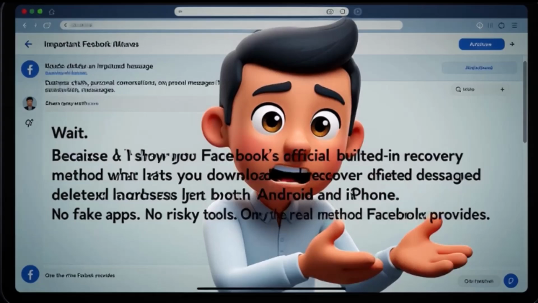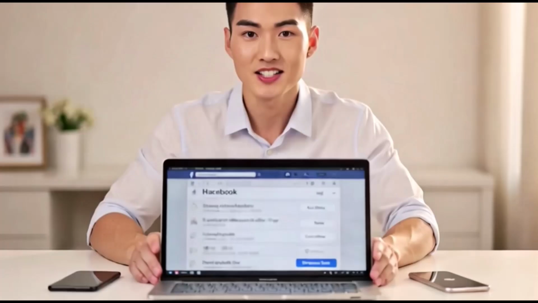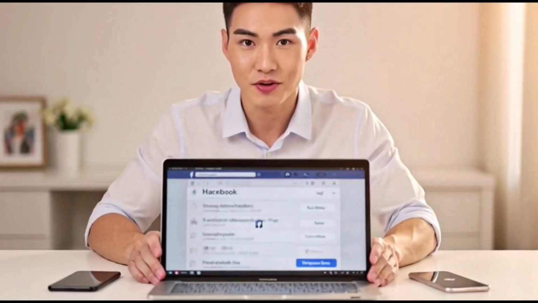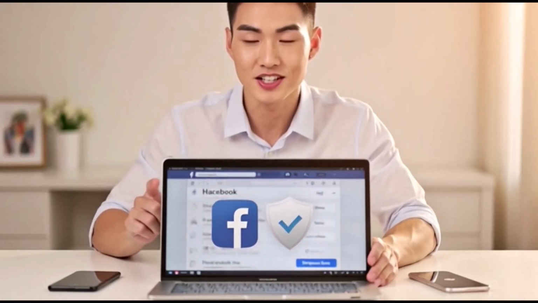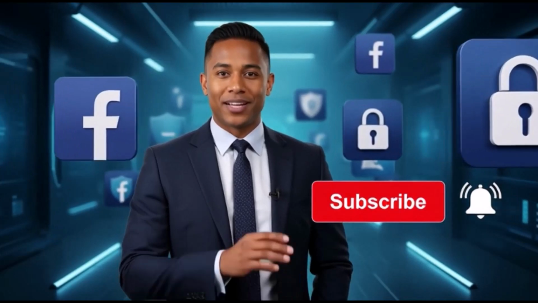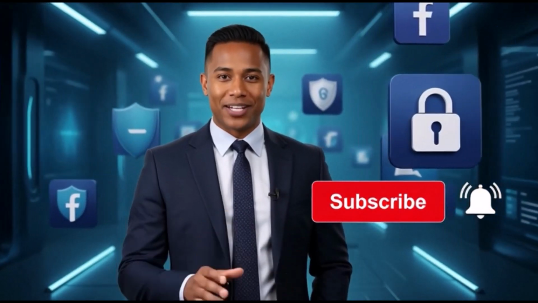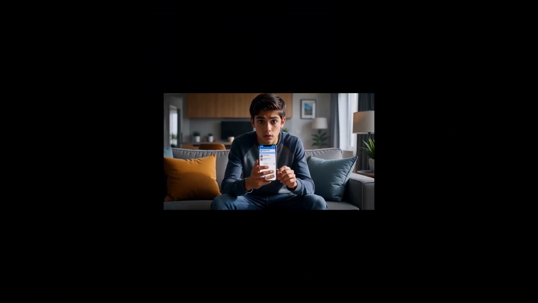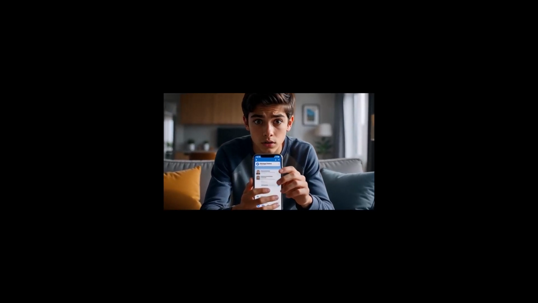Wait, because today I'll show you Facebook's official built-in recovery method that lets you download and recover deleted messages on both Android and iPhone. No fake apps, no risky tools, only the real method Facebook provides. So watch till the end. One wrong step can make you miss your data.